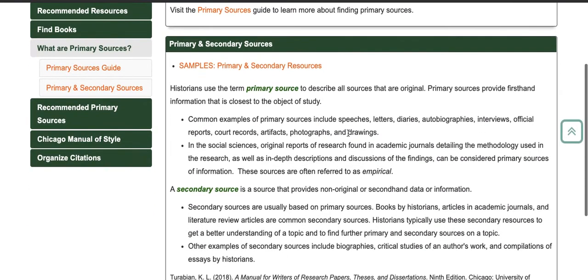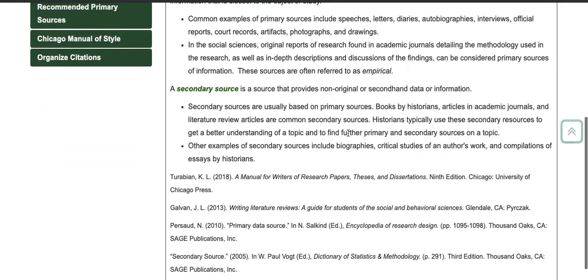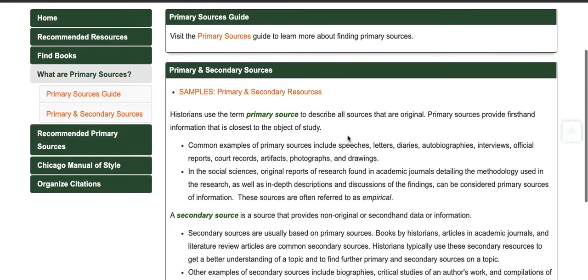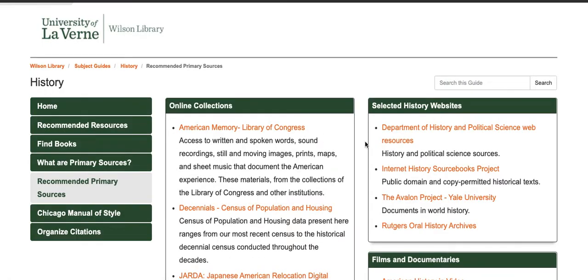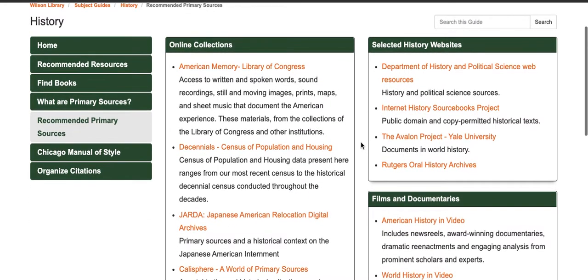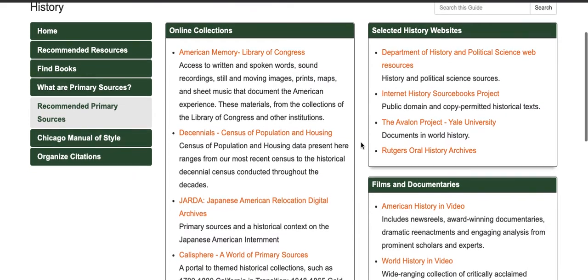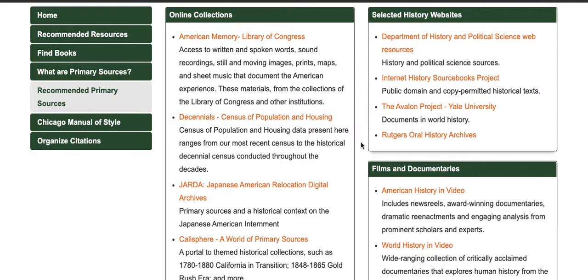There's a section here on what is a primary source and some examples of each, and a secondary source as well. And then if you are looking for primary sources, I have a list here of different academic sites and places where you can find some primary sources. If you are having trouble finding a primary source, please, again, contact me and I can help you with that.